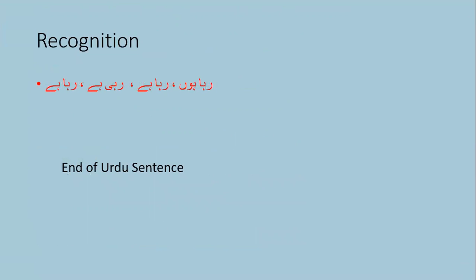Now, if we talk about the recognition of these sentences in Urdu, then they always end with raha hoon, raha hai, rahi hai, rahe hain. These all are the recognition for an Urdu sentence in present continuous tense. For example, मैं ऑफिस जा रहा हूँ. I am going to office. वो चाय बना रही है. She is making tea. बाहर बारिश हो रही है. It is raining outside. वो फुटबॉल खेल रहे हैं. They are playing football.